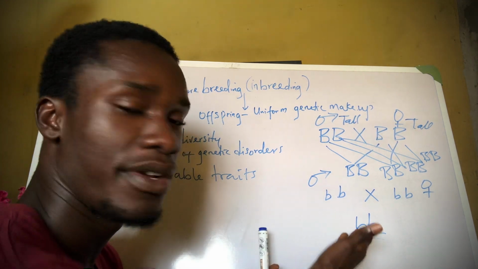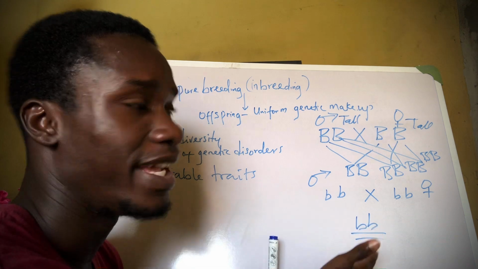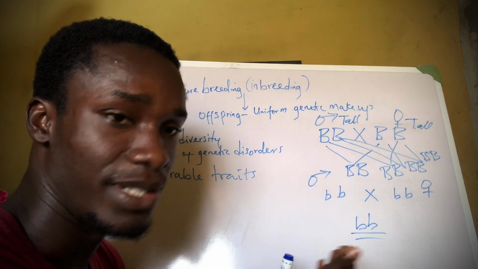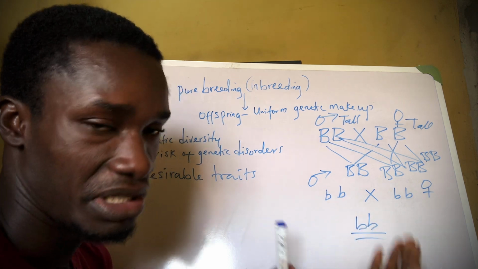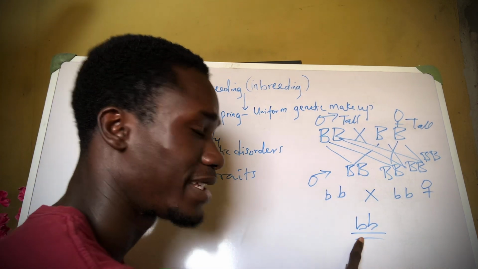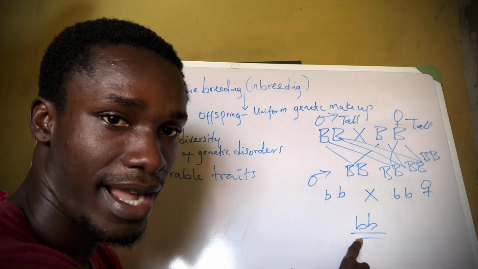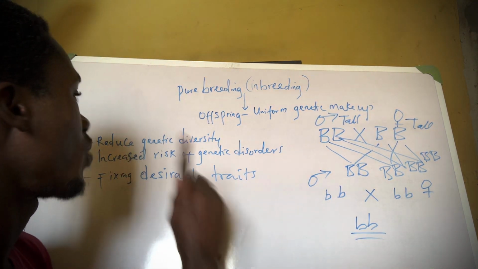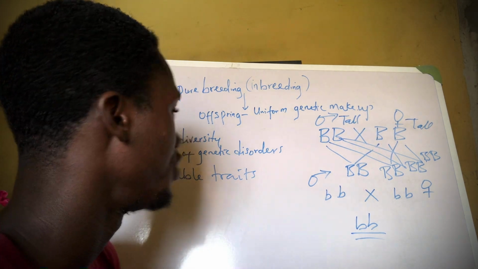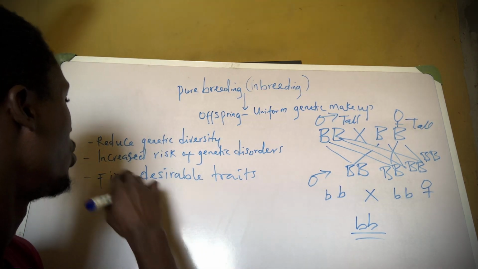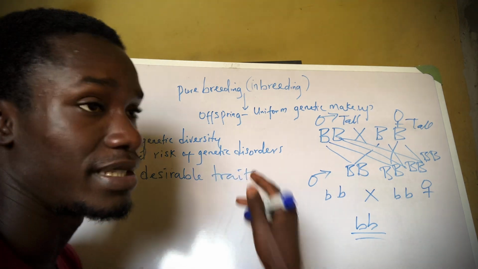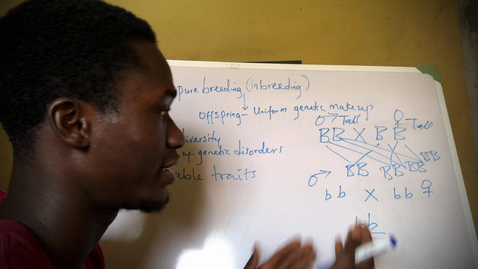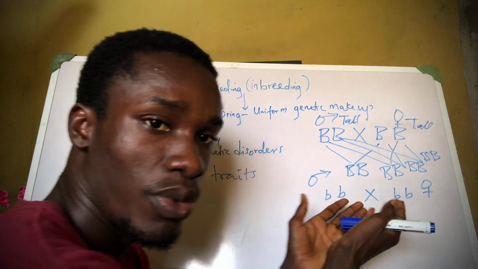When organisms have a recessive genotype, they are likely to develop genetic diseases or disorders because of the recessive genotype they have. So this is one of the challenges of pure breeding. It could result in a risk of genetic disorders, and it would also lead to reduced genetic diversity since all the offspring will be uniform.